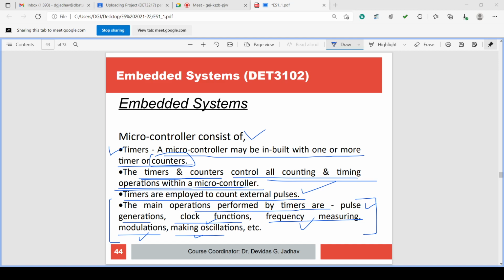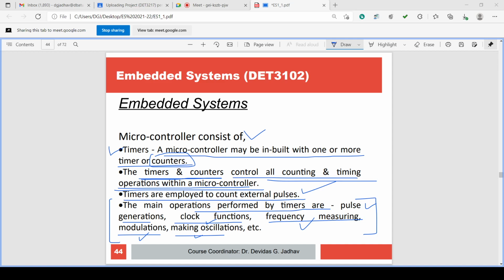If LED is on for 10 millisecond, you have to generate a pulse of 10 millisecond. This is called pulse generation. If LED is off for 100 millisecond, you have to generate a zero signal for 100 millisecond. So this is also a pulse of 100 millisecond with negative amplitude or zero amplitude.